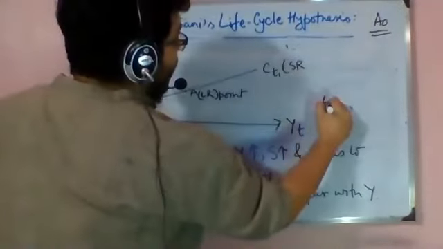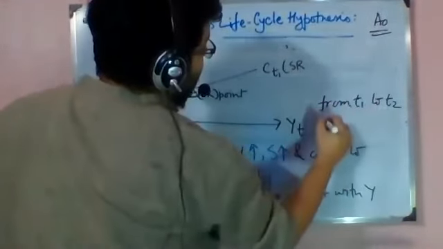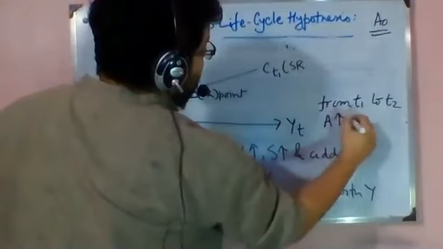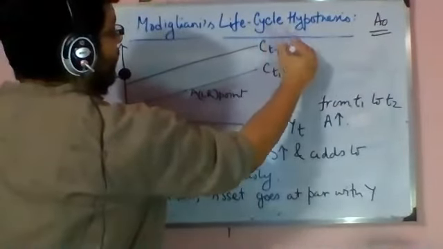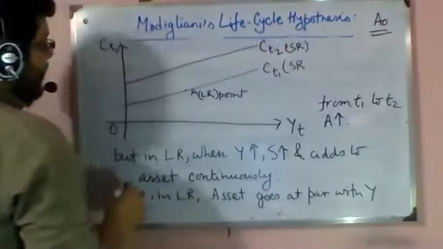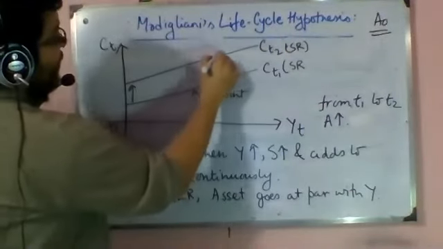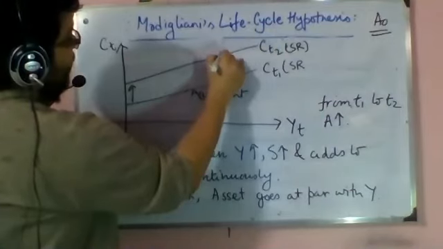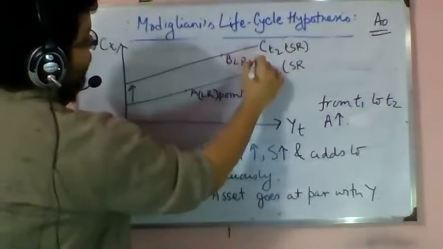So from T1 to T2, A increases. If I take CT2, the second short run, then definitely it will be an upward shift. Let's say that point is here, this B. So B is the long run point.